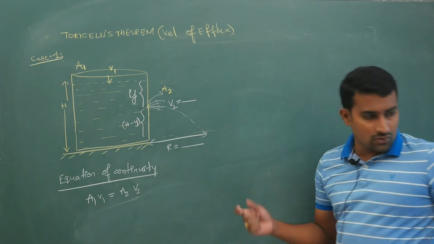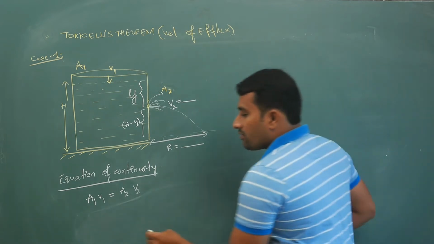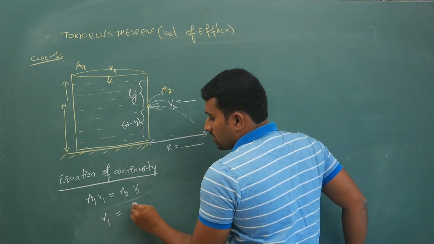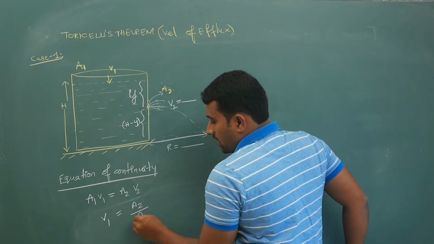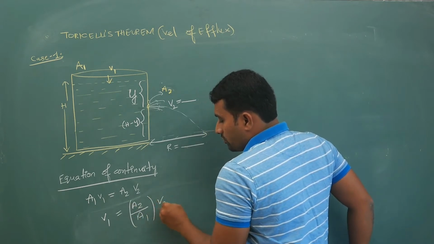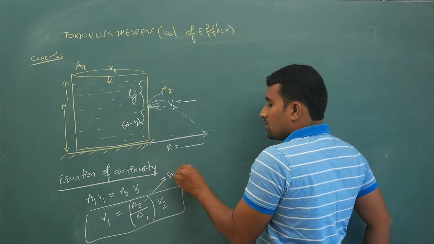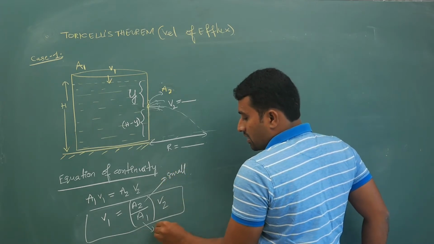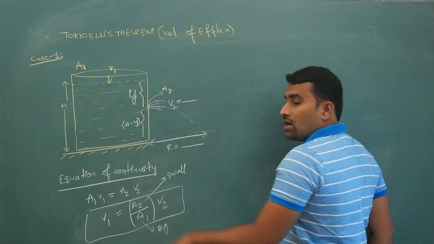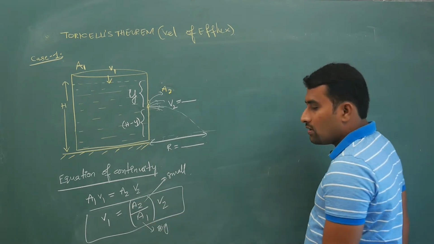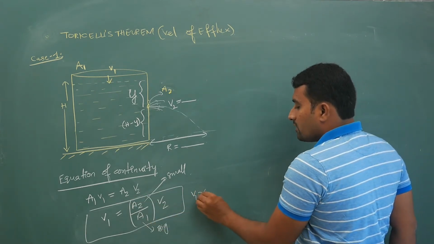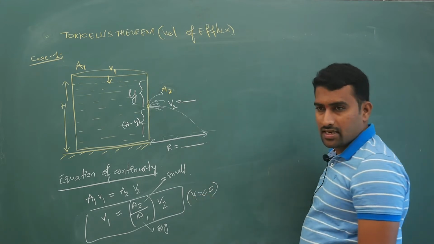So if you take the reverse, V1 is A2 by A1 into V2. Now this is small, this is big. Small by big will give you a small value. As a result, V1 is close to 0. It is negligible.